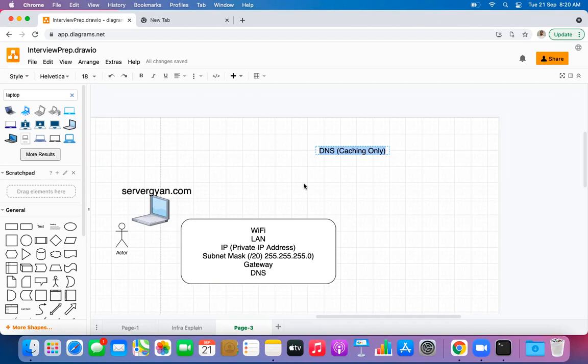Sir, actually in DNS we have some architecture, that means it has a set of mappings to IP addresses. Frequently accessed websites will be in cache.